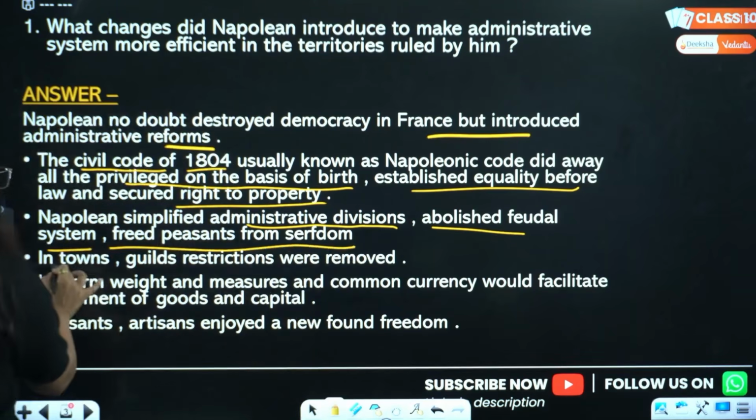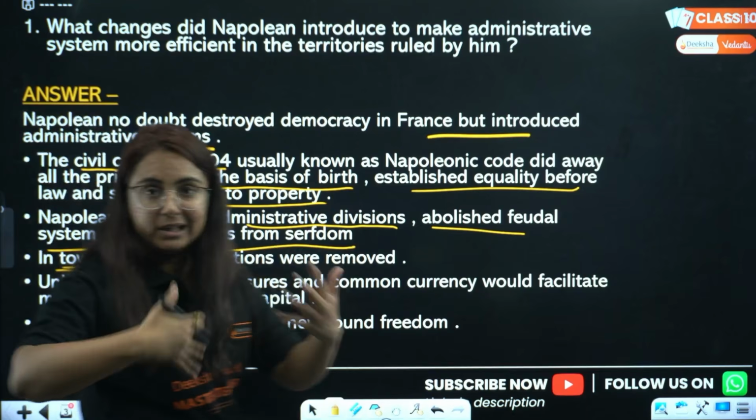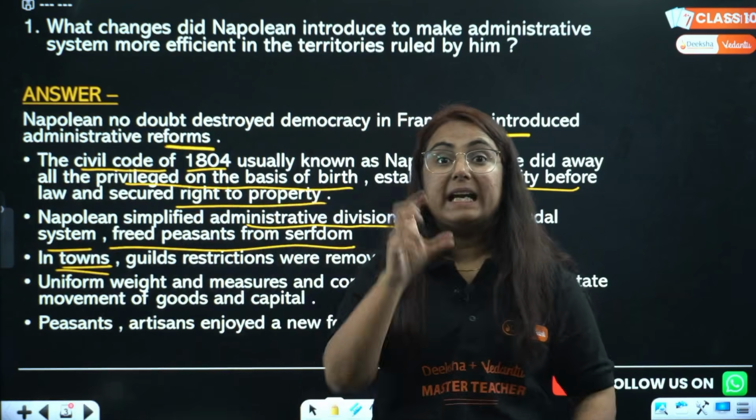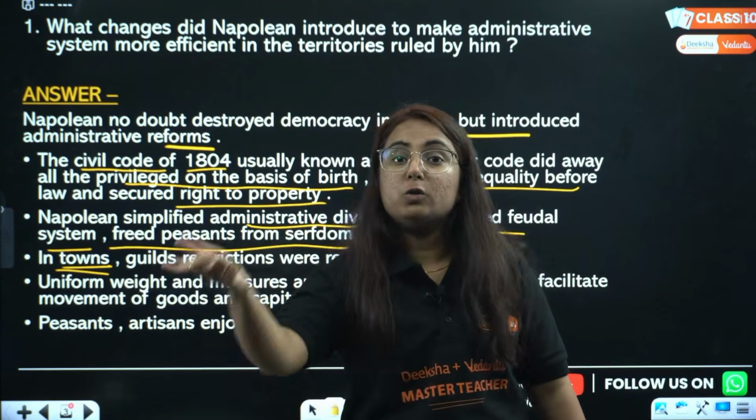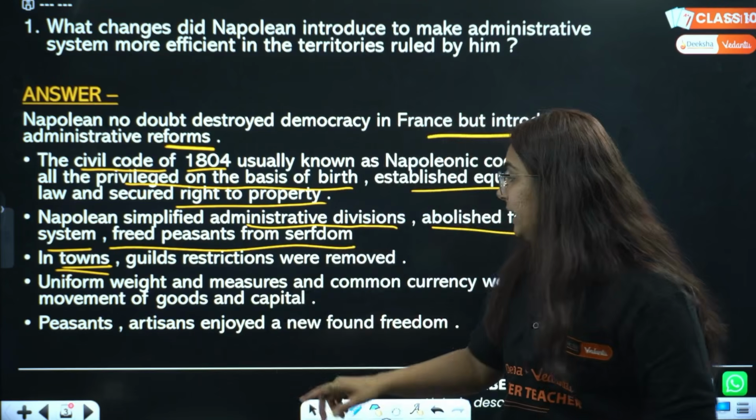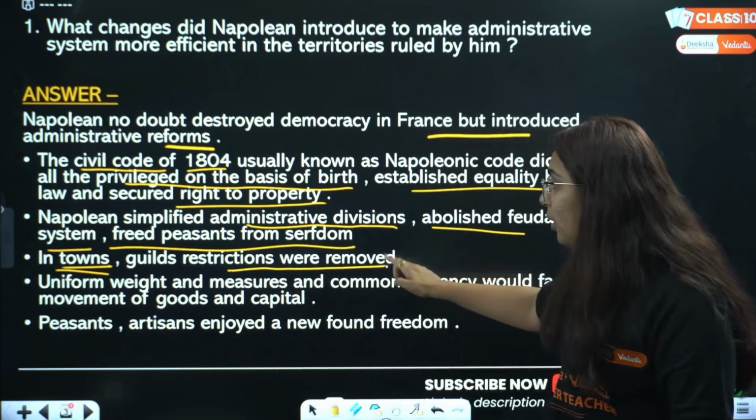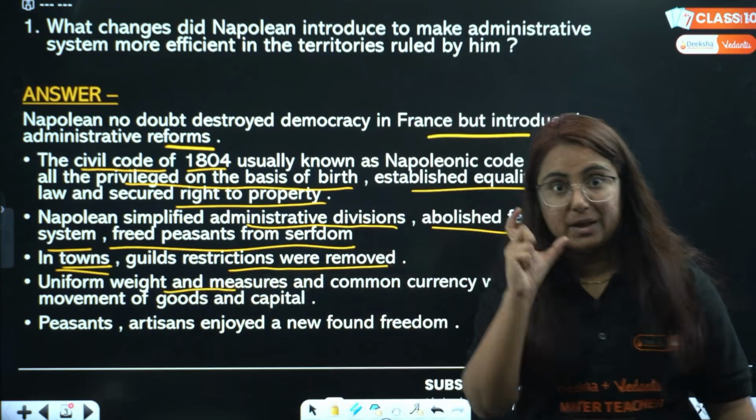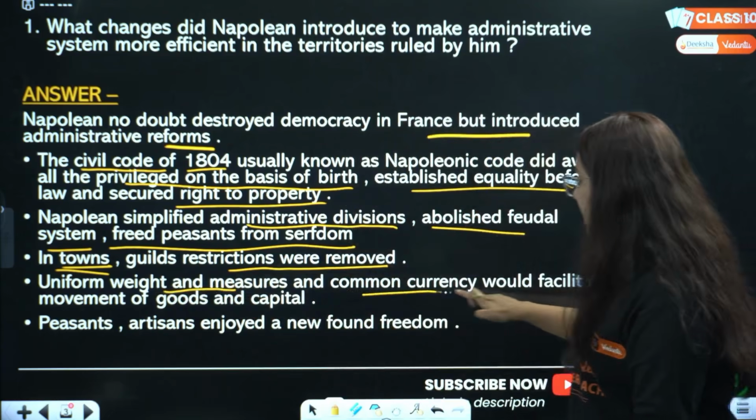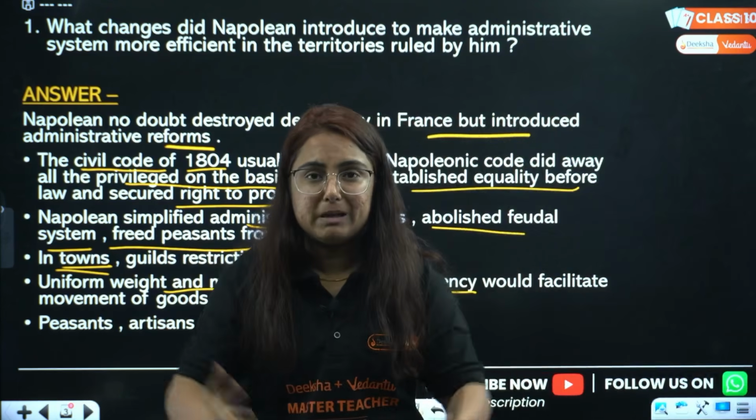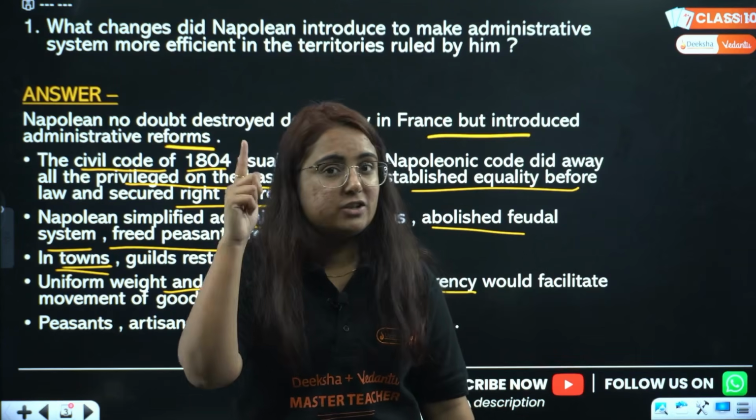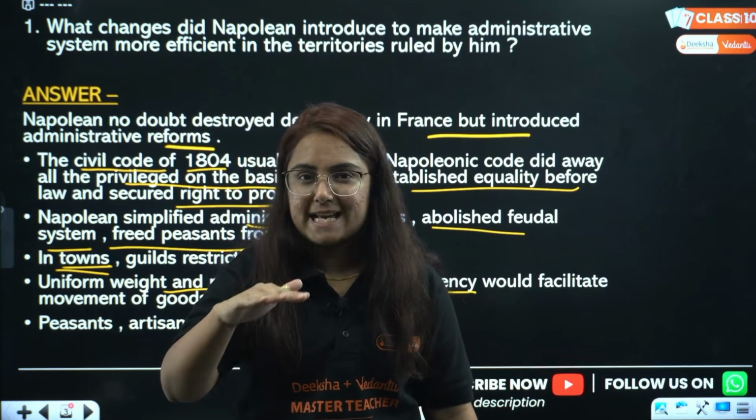One more thing, because he wanted economic liberty too: in the towns, guild restrictions were there. There were groups who restricted others from doing trade in their sphere. So what he did, the guild restrictions were removed, common weights and measures were introduced, and a common currency, so that it can facilitate the movement of goods, capital and people. Done. Five points you are going to write in your exam and ace your exam.